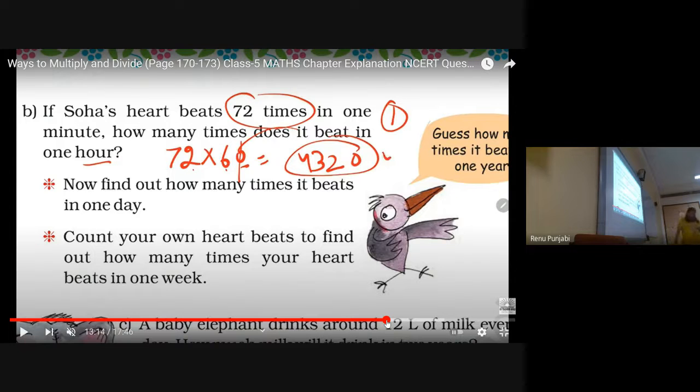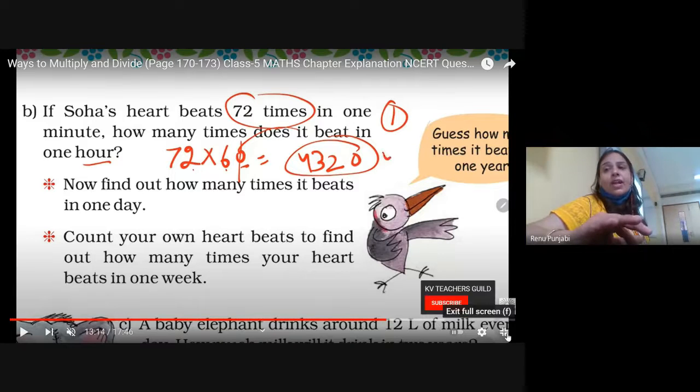I'll tell you why. Because you children are calculating for one. Better the way we have done the first sum. First we calculated for the 1 month, then we calculated by multiplying with the 12. Same way here also, first we calculate for the 1 month. 1,000 in a day. 1,000 multiplied by 30 will be what? Because in a month there are 30 days. So it will be 30,000. And when 30,000 is multiplied by the 12, it will give you 3,60,000.